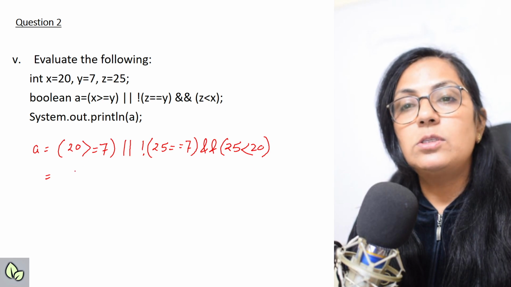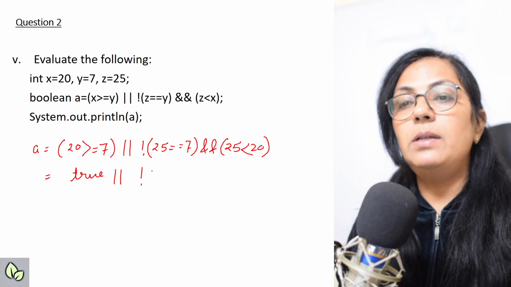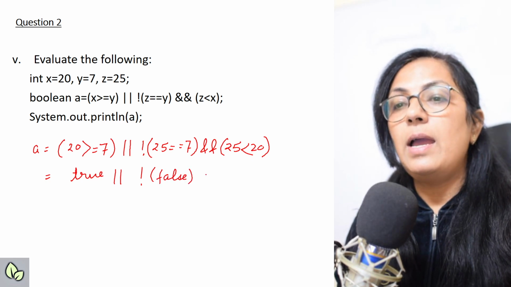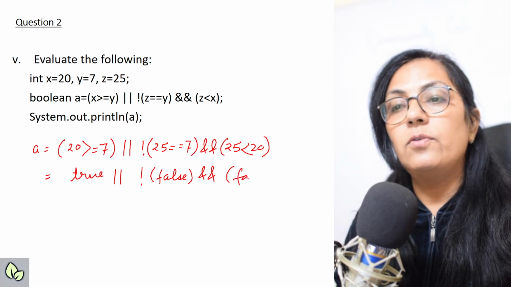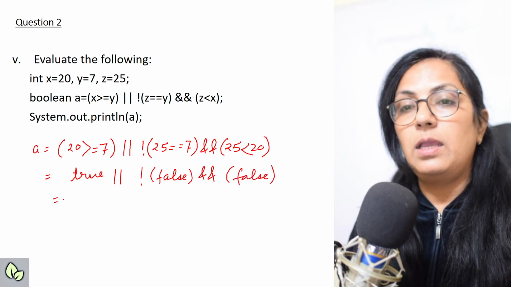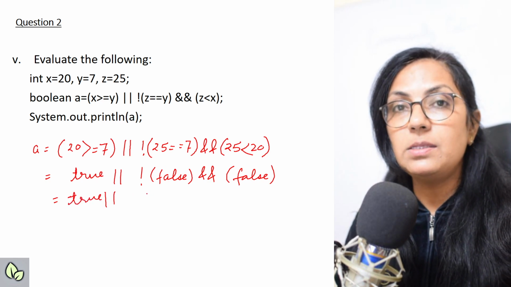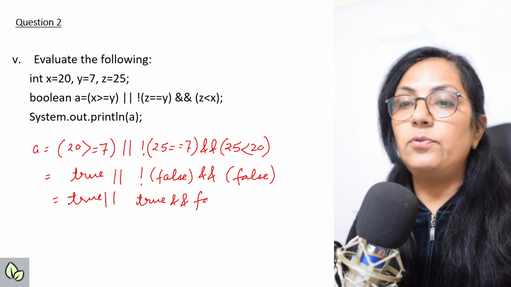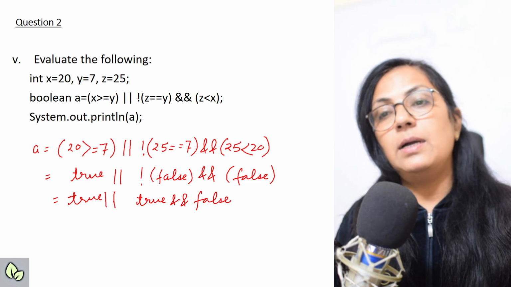20 greater than equals to 7. Yes, it is true. Or symbol, not symbol. 25 equals to 7. No. So it is again false here. And 25 less than 20. Again it is false. Right. Now again true or not false. Not false means true. जो false नहीं है वो क्या होगा? True. True and false. Now children, here if you see this or operator is there and here and operator is there.